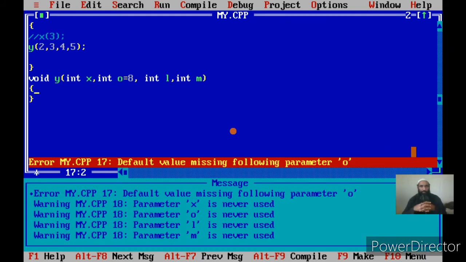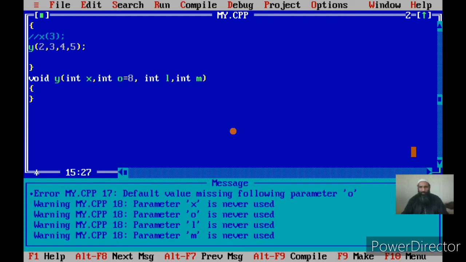There is always a rule. The moment you give the default value to the first argument, all the arguments on the right of it should have a default value. That is, you need to specify the default values for L, let us suppose 0, and default values for M as well, let us suppose 89. The moment you specify the first default value, all the parameters after it should have default values, and all the parameters which don't have a default value should be present at the beginning.